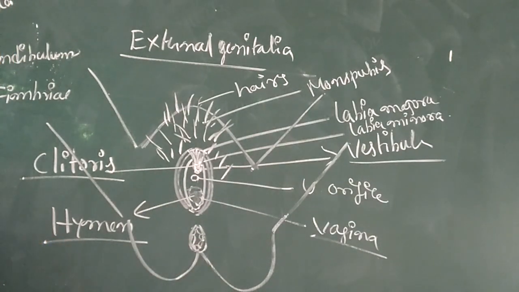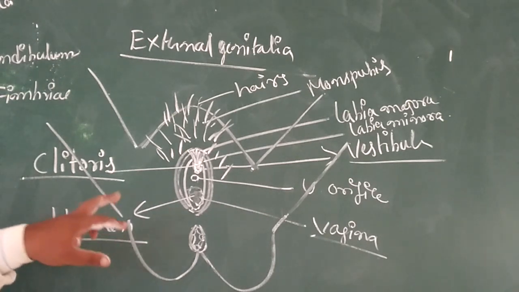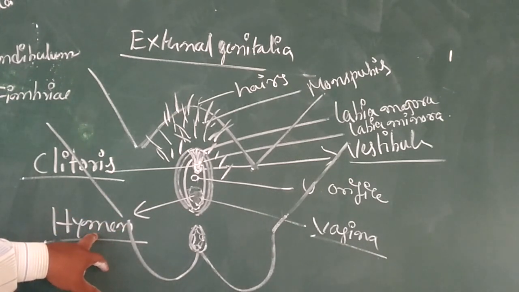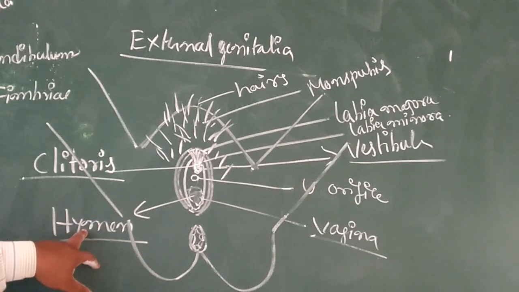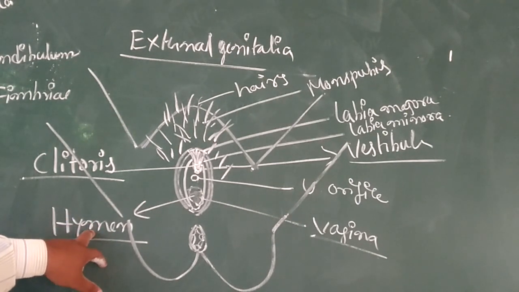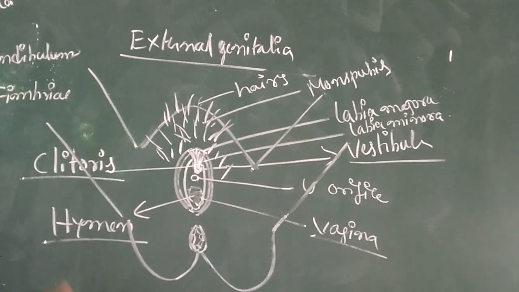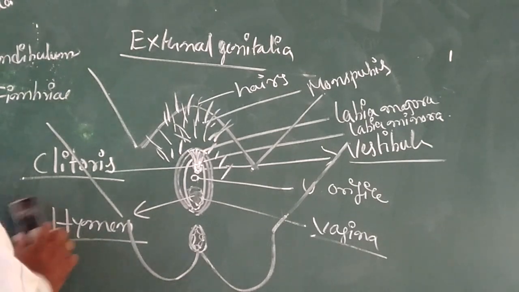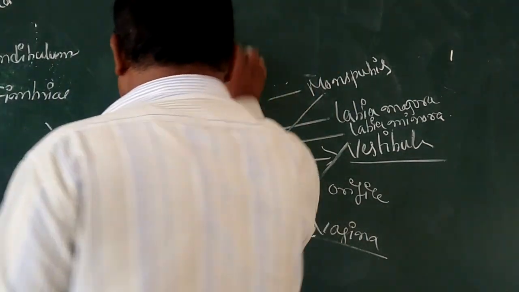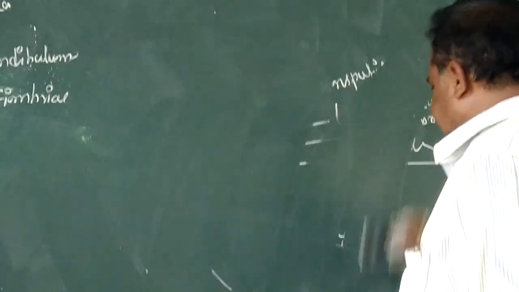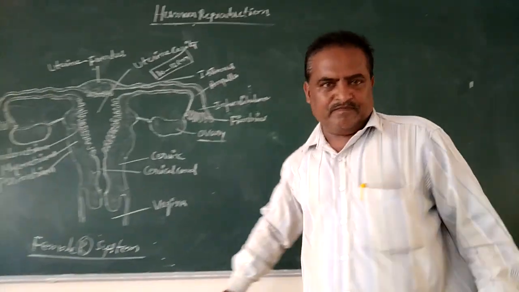That will be covered by a membrane. That membrane is called the hymen. Usually, the hymen is ruptured during first coitus, first intercourse. In addition to that, it can be ruptured during cycling, a sudden fall, and arthritis. During such cases, the hymen is torn off. It is the structure of the external genitalia of the female.